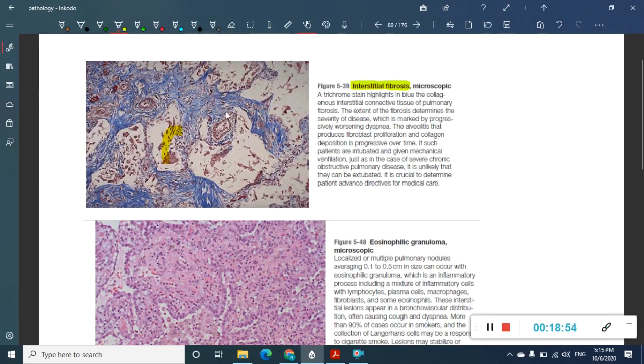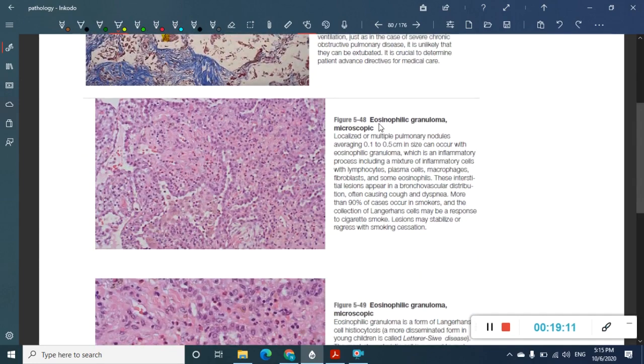So here, this is again a trichrome stain. This is a trichrome stain of collagen, in which blue colored collagen is seen. So there is fibroblast proliferation which you see. Interstitial areas are completely filled with fibrosis.